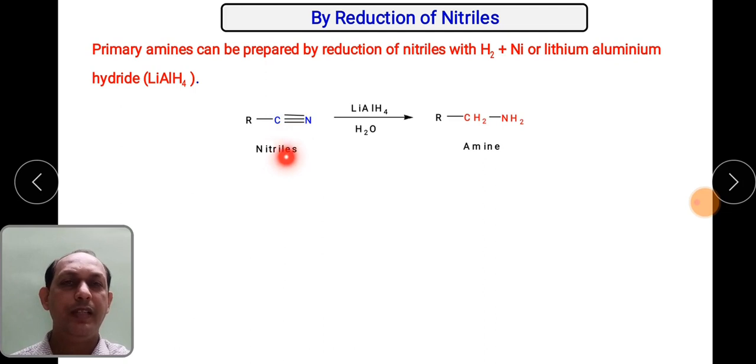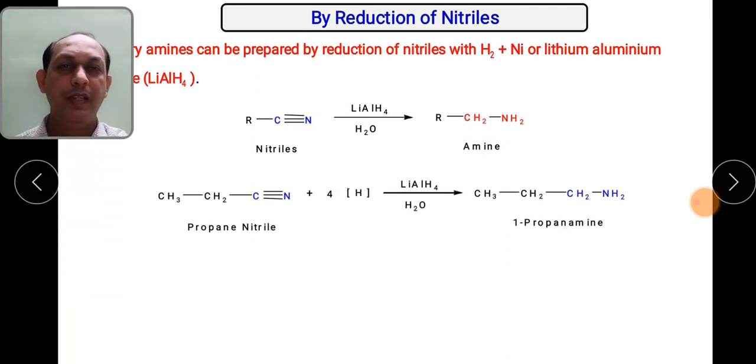Then in this particular reaction, the nitriles, C triple bond N compounds, in presence of lithium aluminum hydride get converted into CH2. So across this triple bond there is addition of hydrogen: 2 hydrogens onto the carbon, 2 hydrogens to nitrogen. So this carbon is converted into CH2 group and this nitrogen is converted into NH2 group. So this is how CN group is converted into CH2NH2 group.